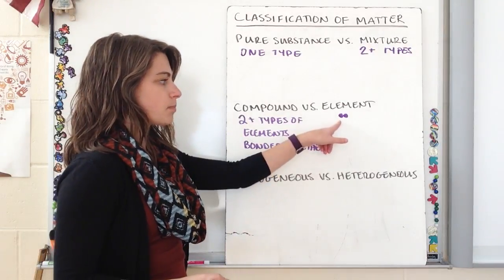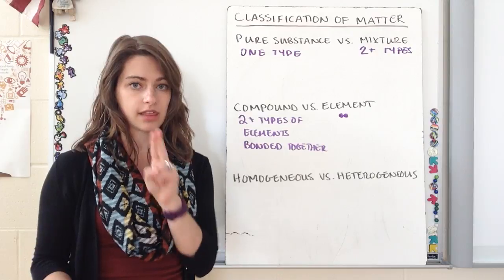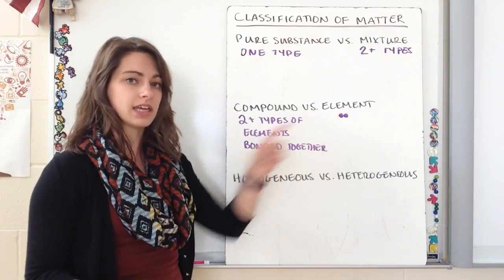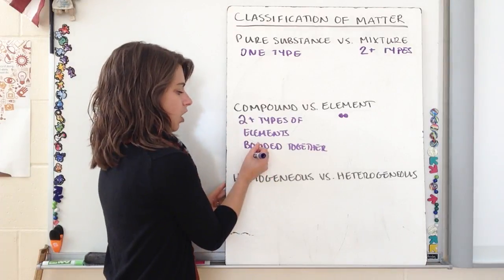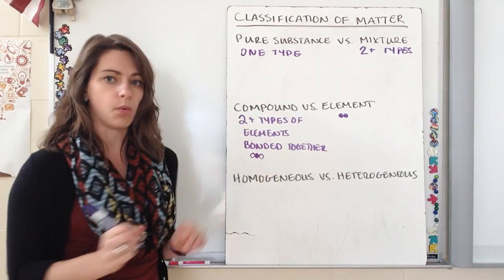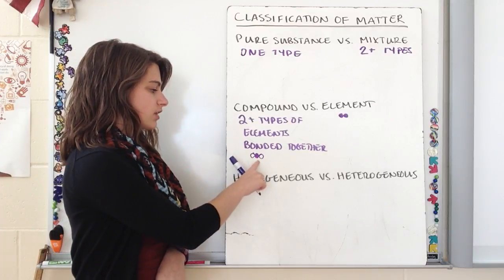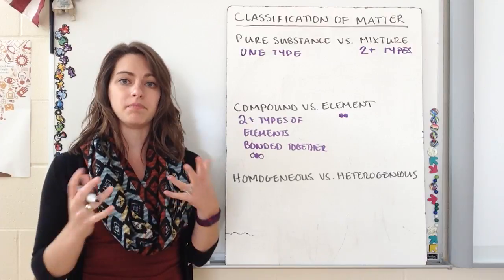So it's still a purple circle, and it's two purple circles, but it's two of them stuck together. So since it's only one type, that makes it an element. A compound would be like an open circle, a closed circle, and an open circle. So it has two different types of particles or elements bonded together to make one bigger particle.